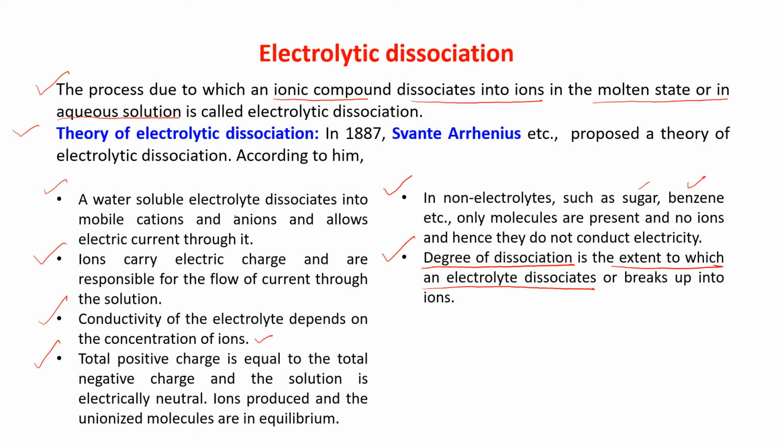That is known as degree of dissociation. I will talk about this degree of dissociation afterwards. Degree of dissociation is the extent to which an electrolyte dissociates or breaks up into ions. These are the points given by Arrhenius.